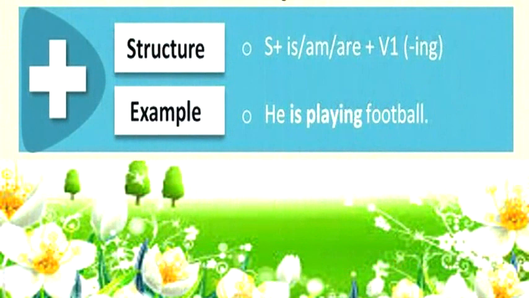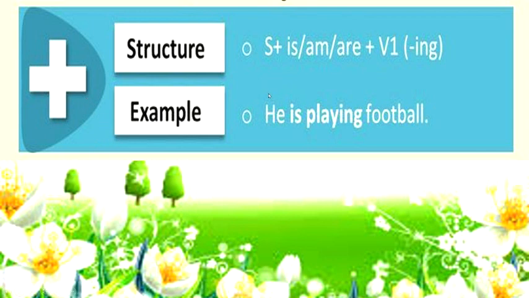Now, we have understood where to use it. So let us talk about the structure, the rule of using present continuous tense. We shall begin with our positive statements or affirmative sentences.